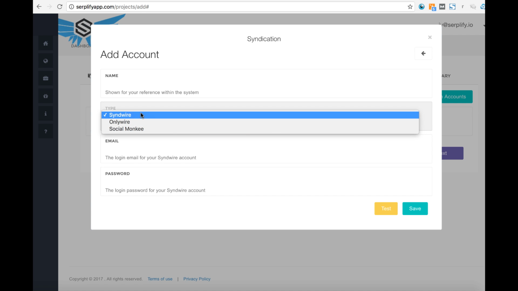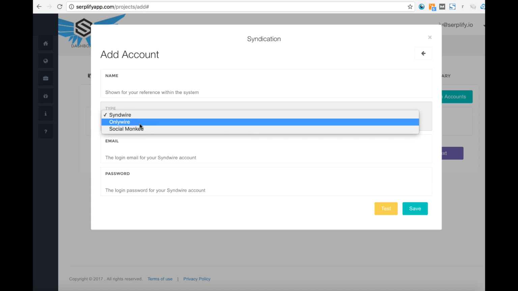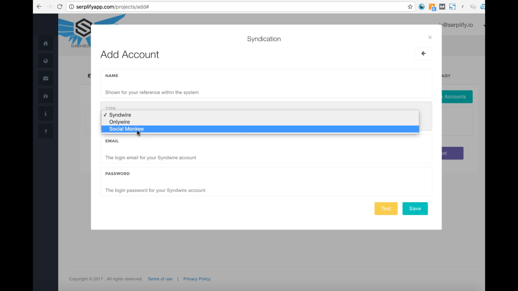It said that hopefully that will be added by the time this launches, which I'm going to show you how to get the free version for that as well. But as far as SendWire, OnlyWire, and SocialMonkey, again, you're going to have to sign up for those to pay in addition. Now, the current prices are for SocialMonkey is $7, OnlyWire is a bit more expensive, and then SendWire is $5 per month. And the SocialMonkey is $7 one time.